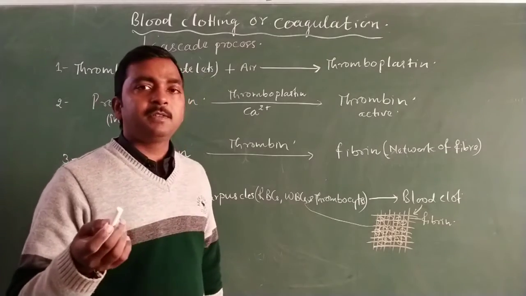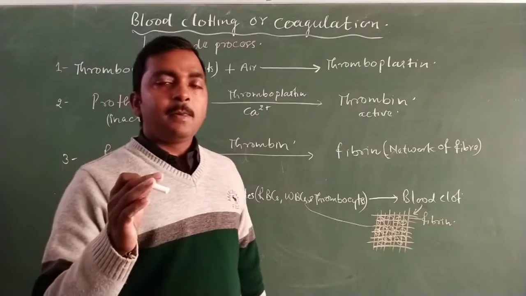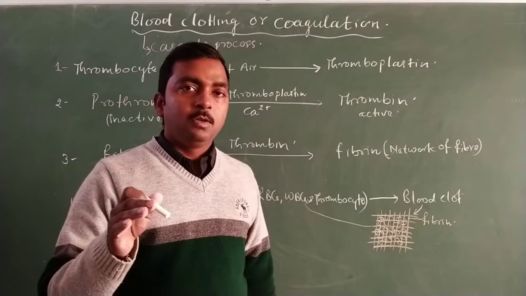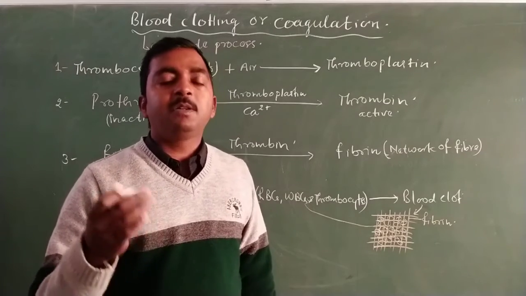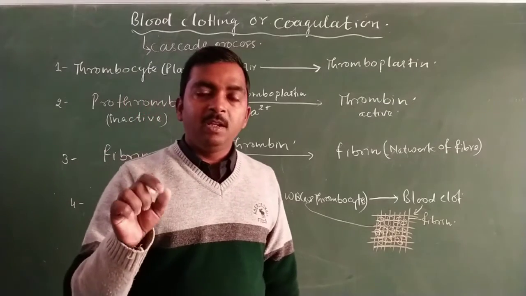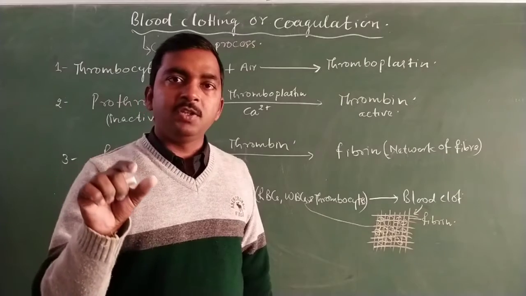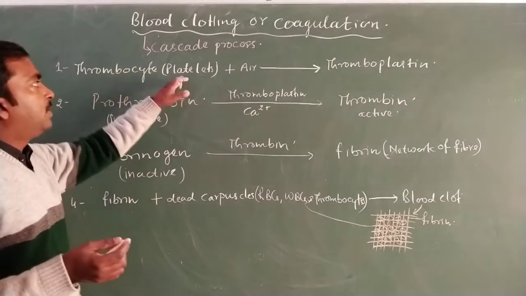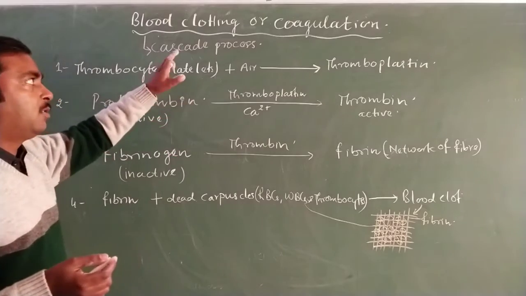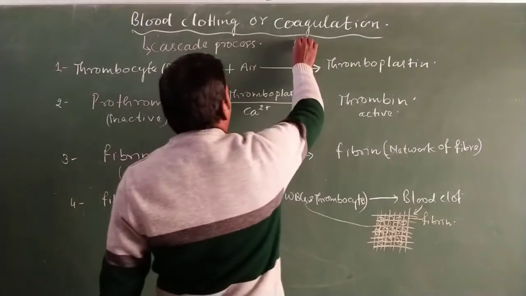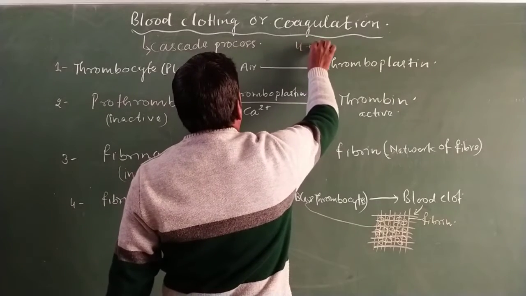That scab remains on the skin for several days, and after some days it is removed after a new skin forms over the injury. So this is all about the steps or mechanism of blood clotting, or blood coagulation, and this takes about 4 minutes.